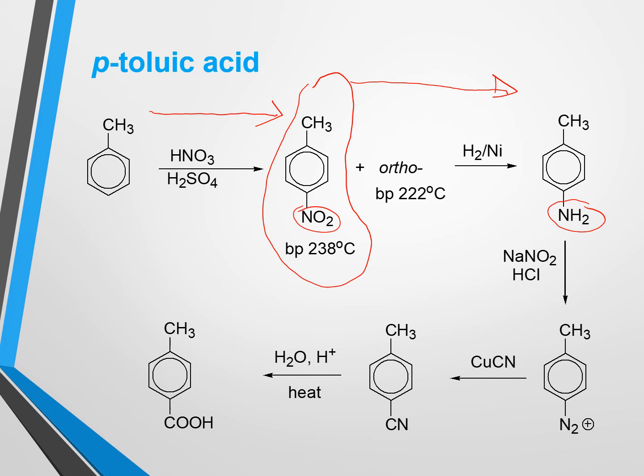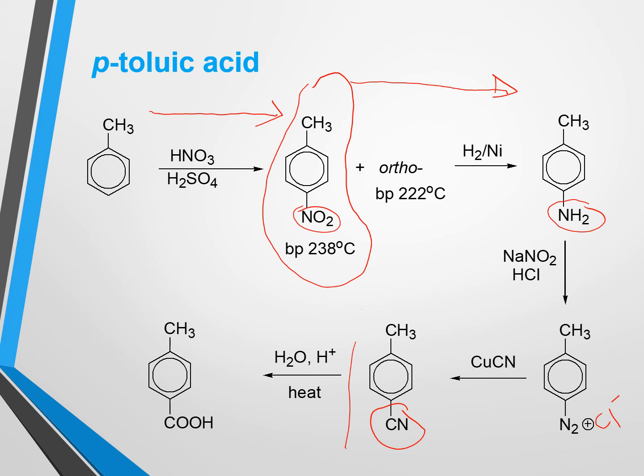After diazotization the amino group will be converted to diazonium chloride group. So after that we can go for a replacement reaction using copper cyanide, and in that case the diazonium chloride portion will be replaced by cyanide. So we will get this compound after the replacement reaction.